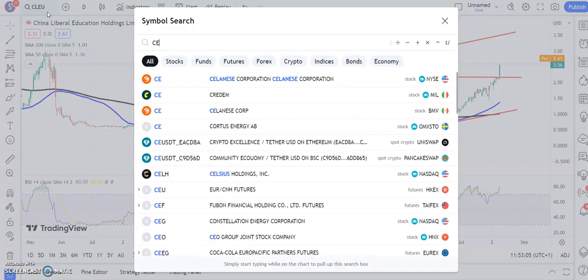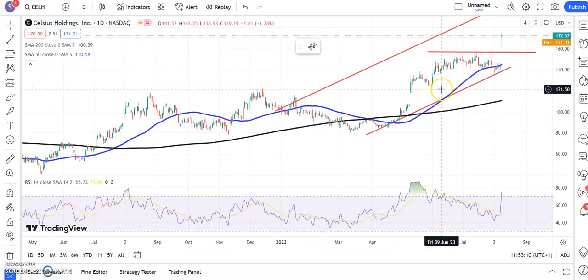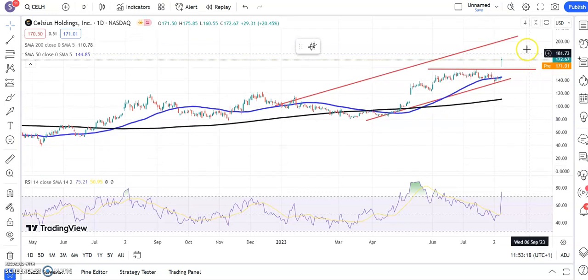Moving along to a stock which is also on the front foot at the moment, Celsius Holdings, gap through resistance by quite some distance. Old resistance around $157. The longer we stay above that, the greater the chance of a move to the top of that rising trend channel from the turn of the year, as high as $207. Maybe we could see that by the end of next month. The support yesterday towards 160, but basically the ideal scenario here is that we stay on the right side, I suppose, of $165 ahead of a potential move through $200.